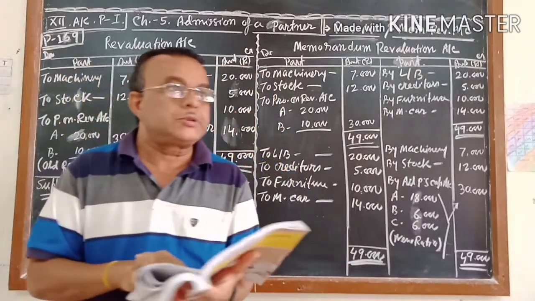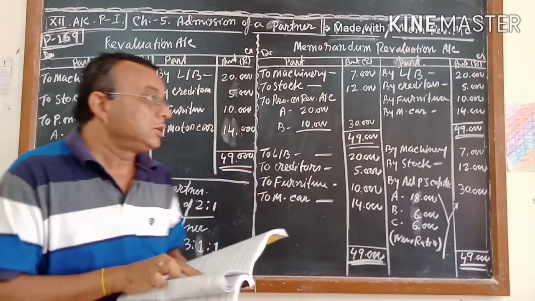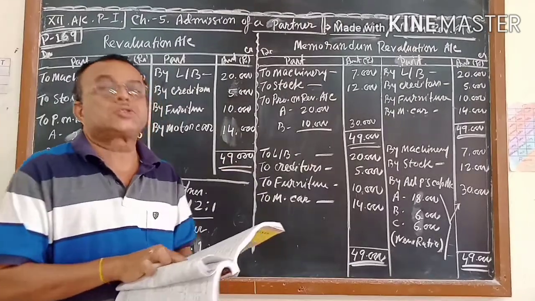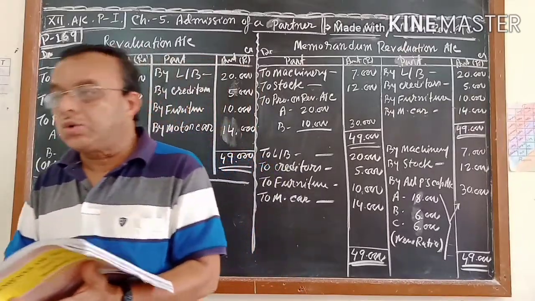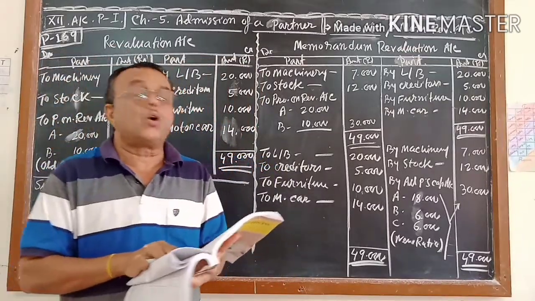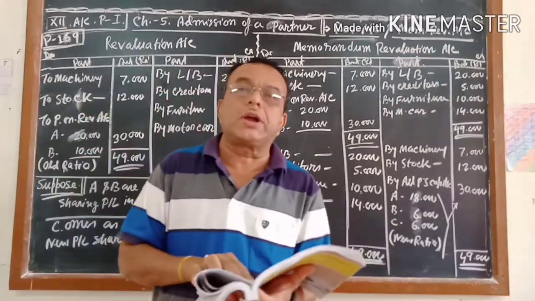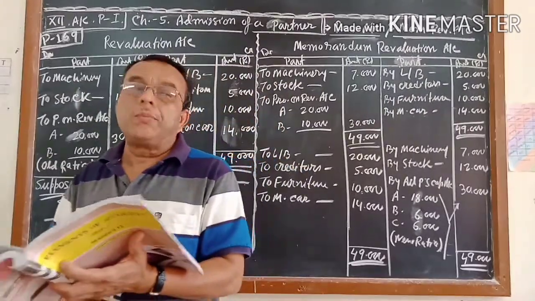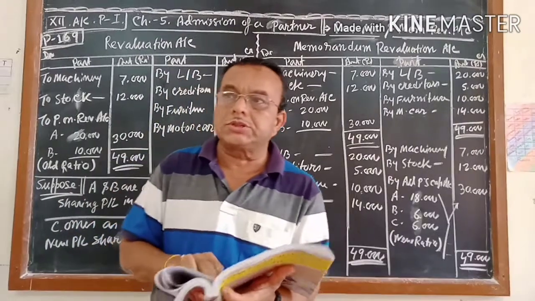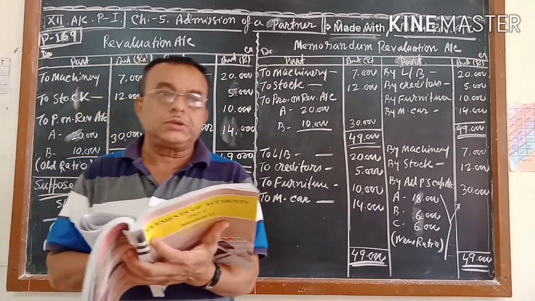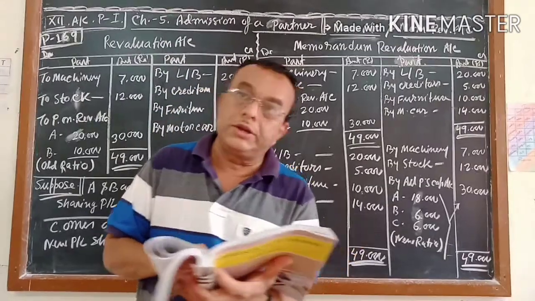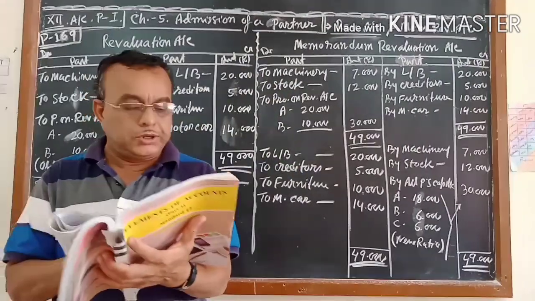After completing the admission chapter, when we start the 6th chapter, that is retirement, whatever goodwill treatment you are doing, the opposite treatment will come in the next chapter. That time, when you complete chapter 5 and chapter 6, you will be so confused. So for the second point, I already sent 2 videos, that also you will go through.